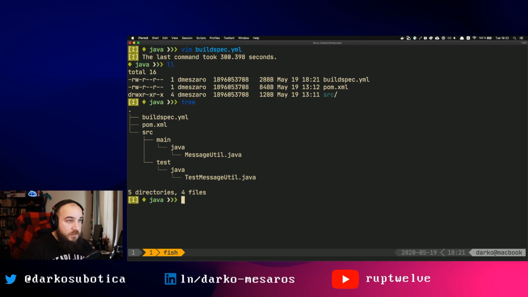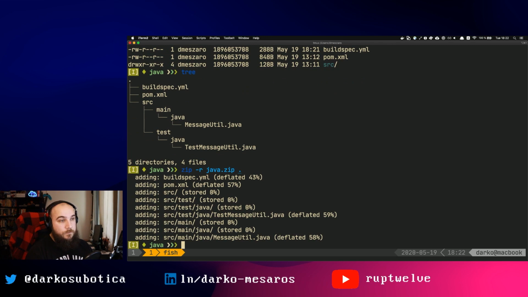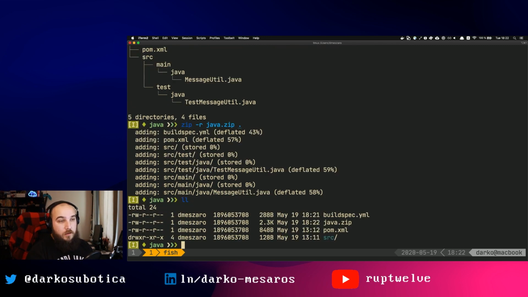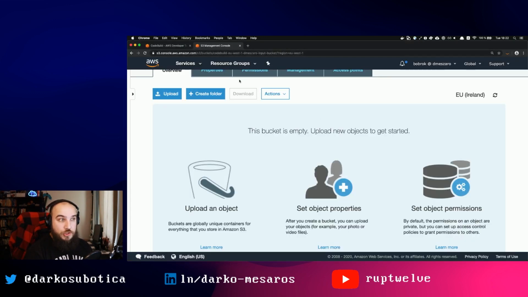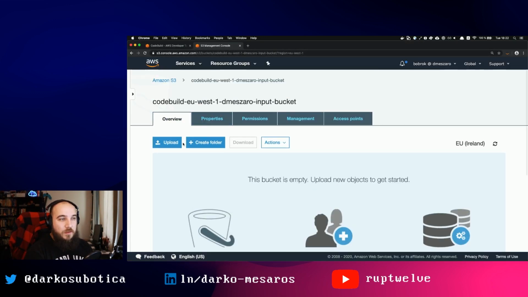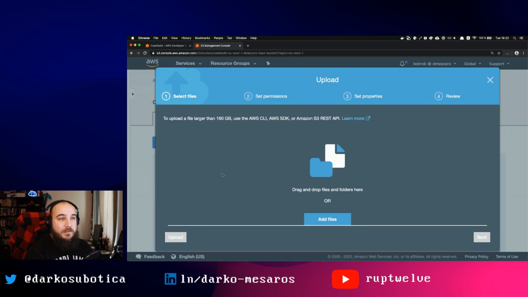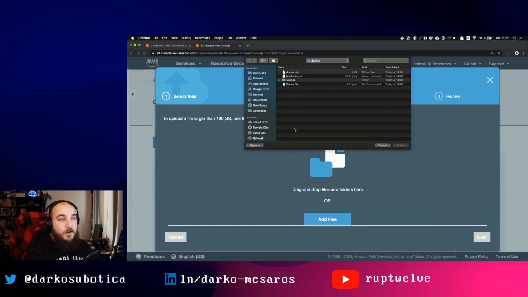So once this is done, I am going to just zip this. So if I zip, I will just do -r and call it java.zip and just this, right? So I have created a zip file, java.zip, and I'm going to be using that file as my source from this S3 bucket. So within the input bucket, I'm going to just add that. Let me add this file.